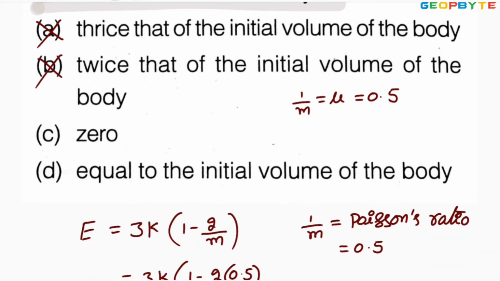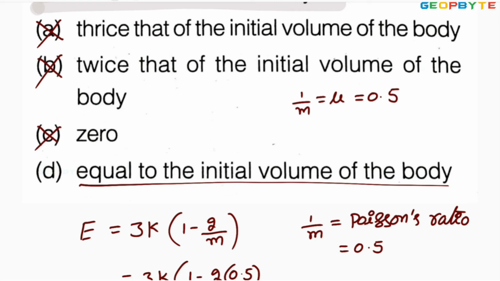No. 0? No. Equal to initial volume of the body. Since the bulk modulus is infinity, the body is coming under rigid body like stone. It is not going for deformation. Therefore, initial volume and final volume are identical. I hope you got my point.